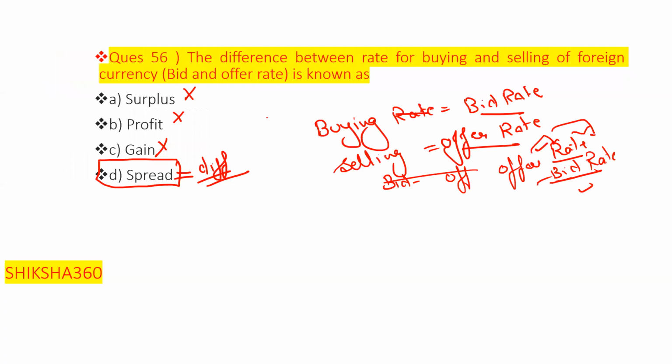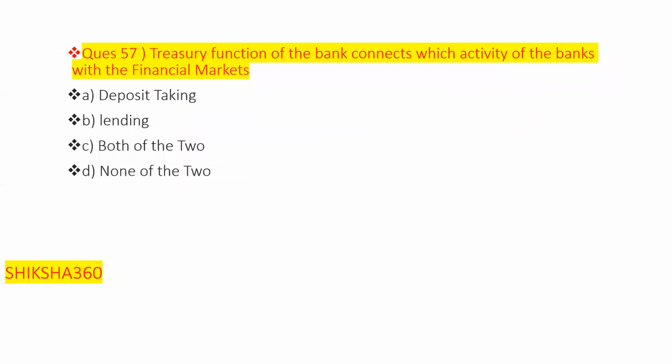Now move to the next question, question number 57. So what is the question here? They are saying that the treasury function of the bank connects which activity of the bank with the financial market.